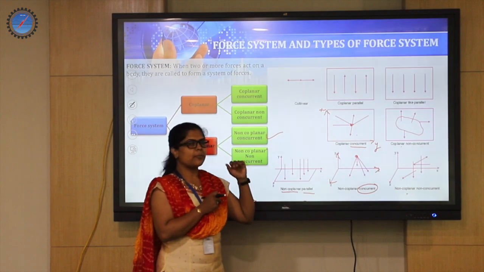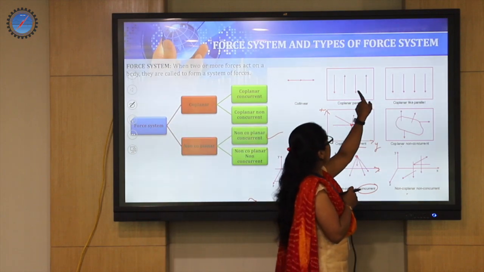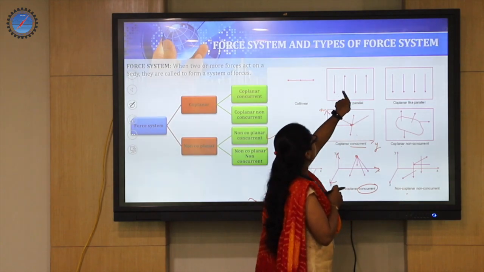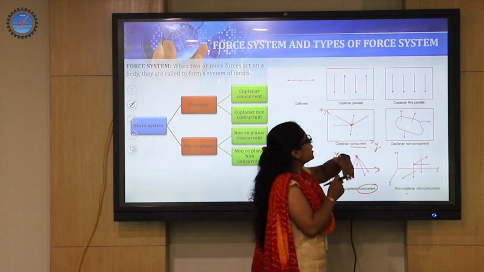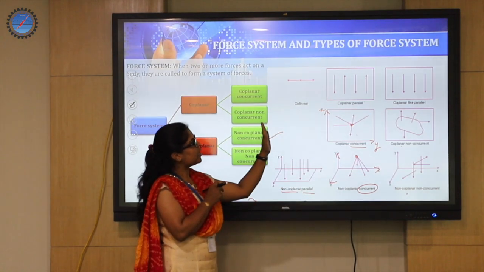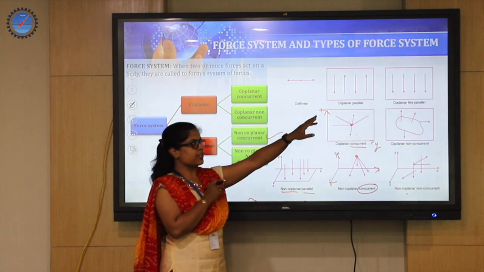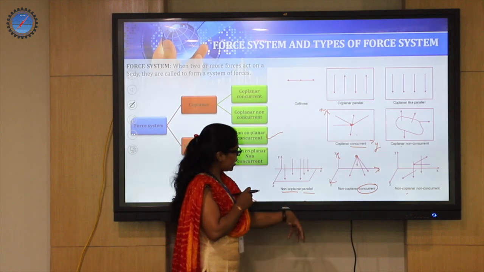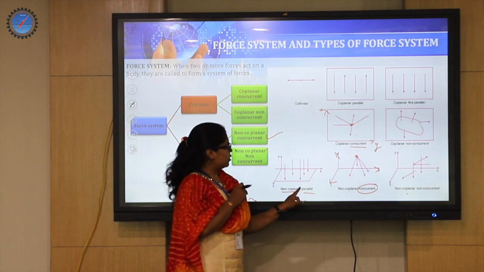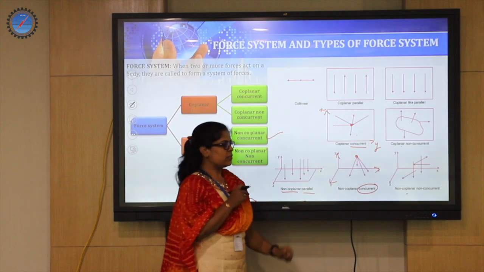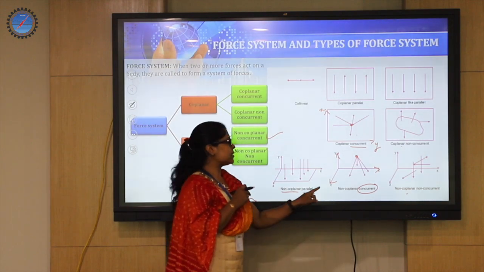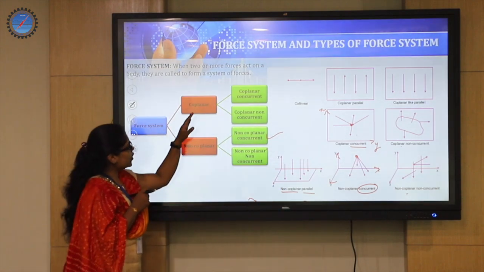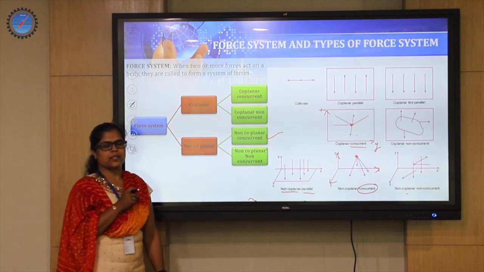So what is meant by unlike parallel force system? It looks something like this. These are coplanar parallel, but one force is downward and one is in the upward direction. So they are not in the same direction. We call it a coplanar unlike parallel force system, whereas here it is a coplanar like parallel force system. Here all are moving downwards, so it is a non-coplanar like parallel force system. Since it is in 3 dimensions, it has been designated by X, Y and Z. This is how we divide the force system into different categories.